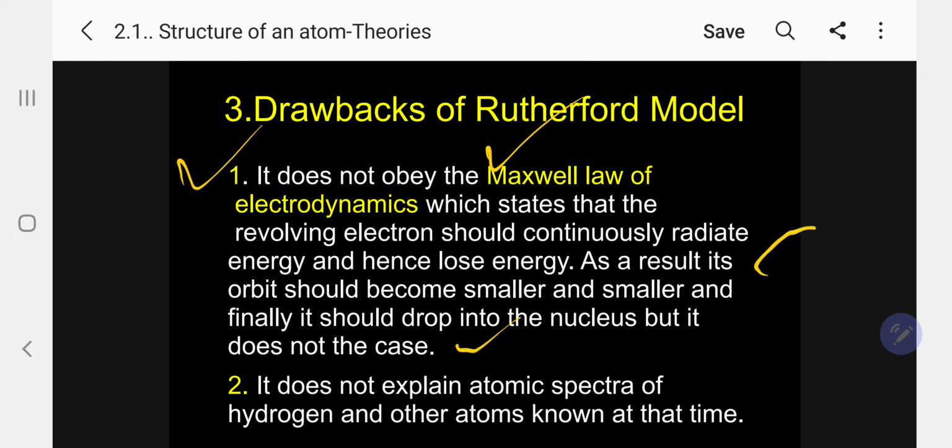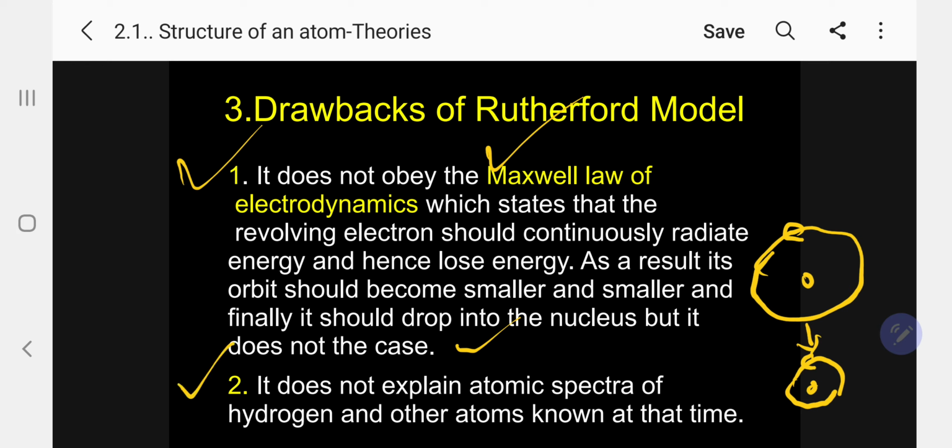For example, this is number 1, the nucleus, and the electron is here. In the second case, what will happen? Now it is coming here. The electron is here, the orbit is becoming smaller and smaller. Finally, what will happen? From this stage to this stage, the orbit keeps getting smaller, and finally the electron will come to the nucleus. But it is not taking place. Why? No reply from Rutherford. No answer from Rutherford.